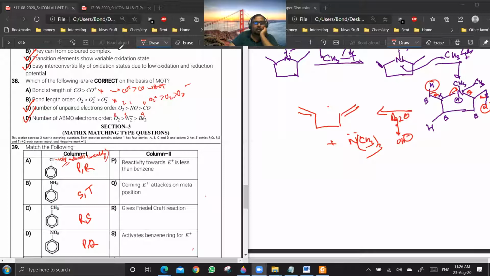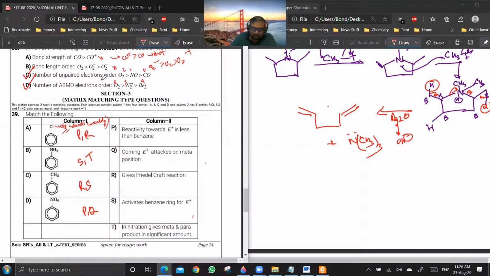In CO, the last electron, if you are removing it, is getting removed from the sigma star 2s orbital. If you are removing electrons from a sigma anti-bonding orbital, the bond strength is going to increase. In the case of O2 there are two unpaired electrons, and in the anti-bonding orbital, if you remove one of them, bond order is going to increase and bond length is going to decrease. The bond length order should actually be O2 minus greater than O2 greater than O2 plus. So I think 38 is easy for you people.